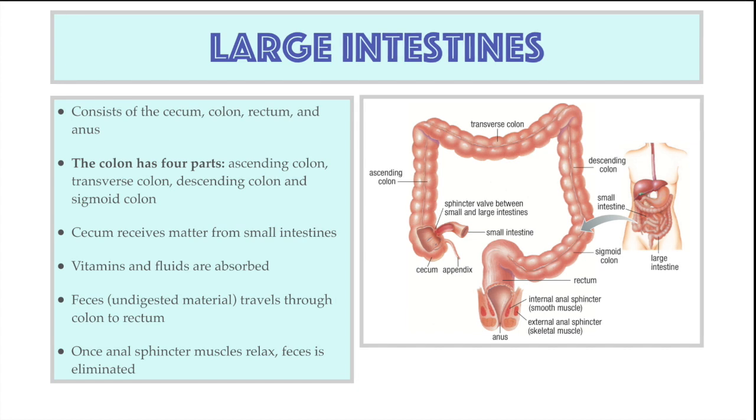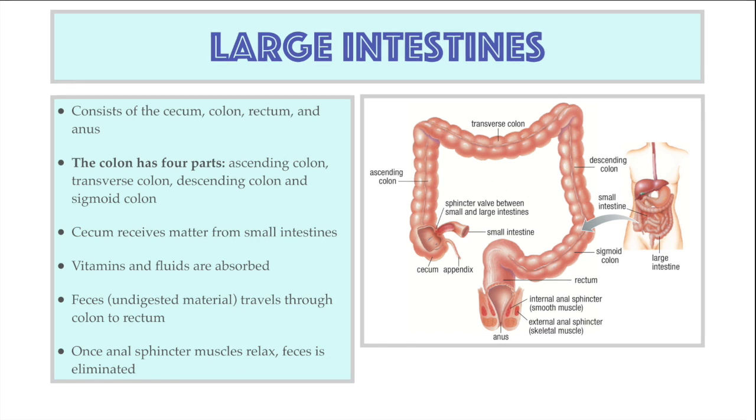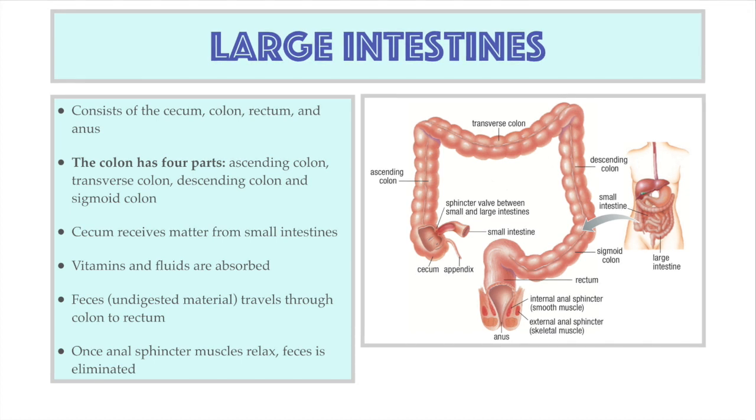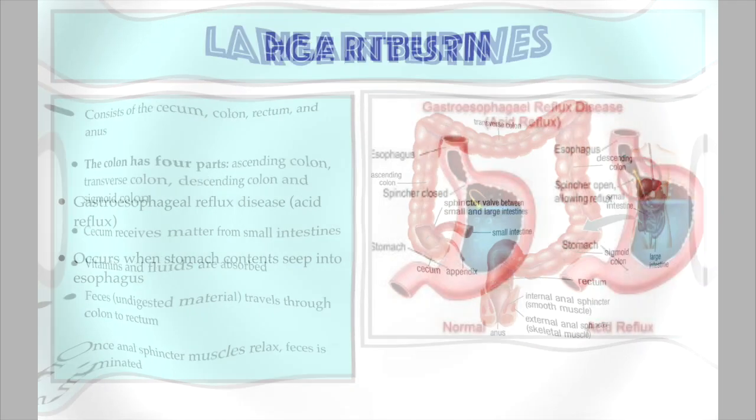The rectum holds the feces until the nerves in the wall of the large intestines detect movement. This detection inflicts a reflex, causing the urge to have a bowel movement. The anus has two internal sphincter muscles and two external sphincter muscles. When all sphincter muscles are relaxed, feces are eliminated through the anus.